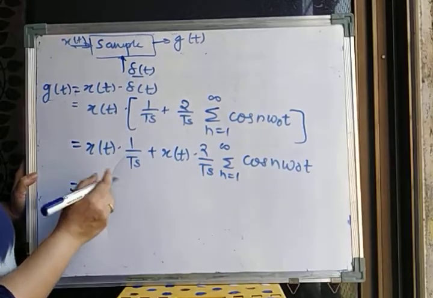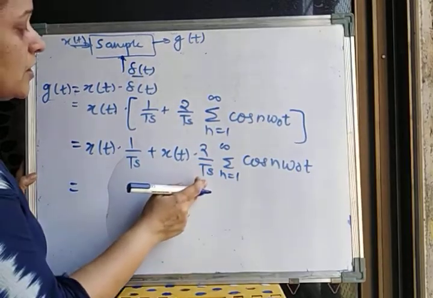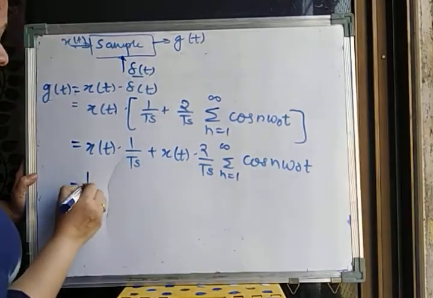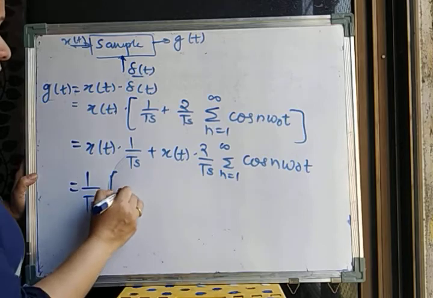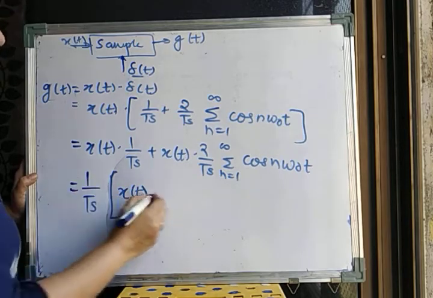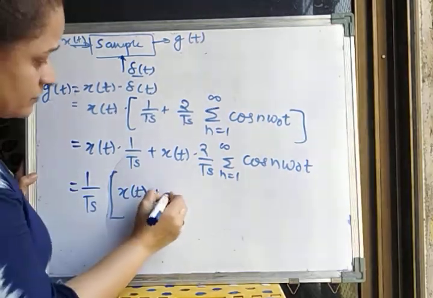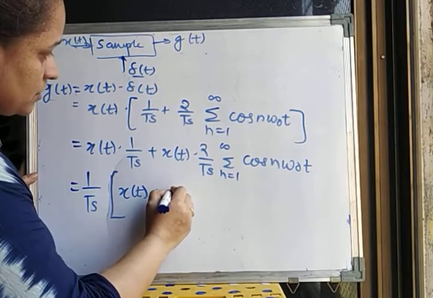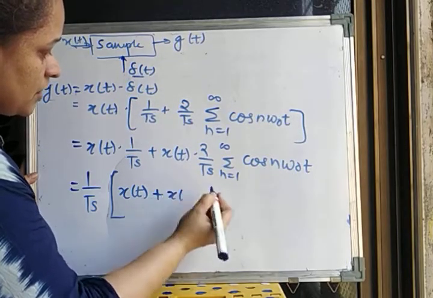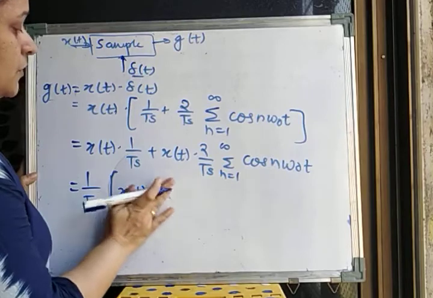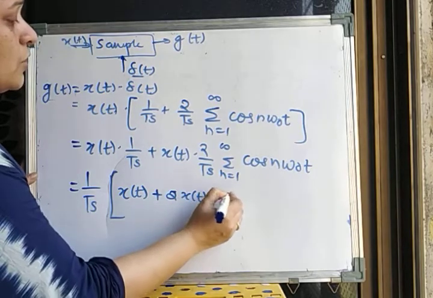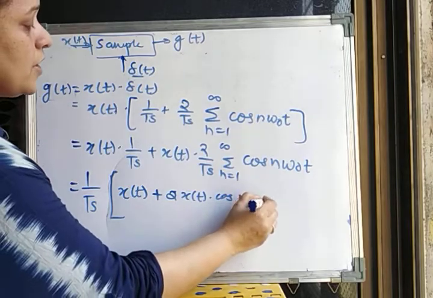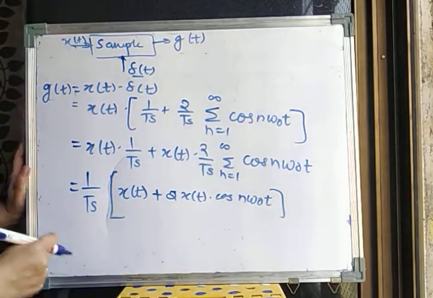So what I'm doing is taking this 1 upon ts common from both these terms. So finally we get 1 upon ts into bracket. What remains here is only x of t plus 2 times x of t into cos n omega 0 t.